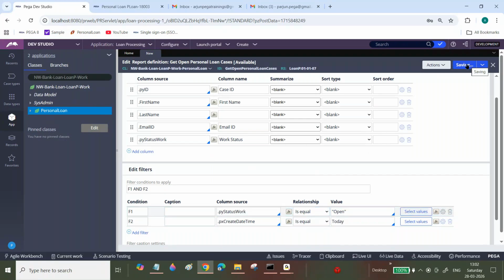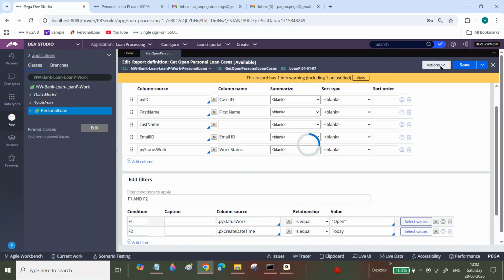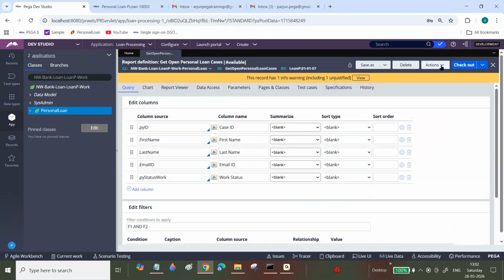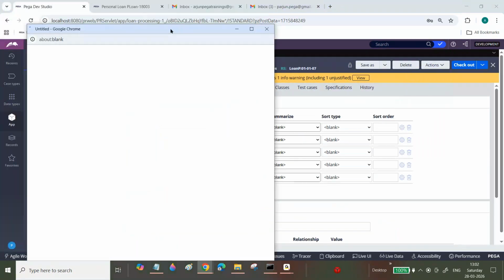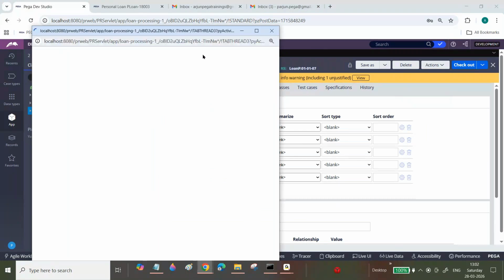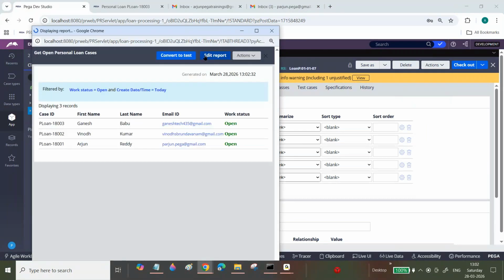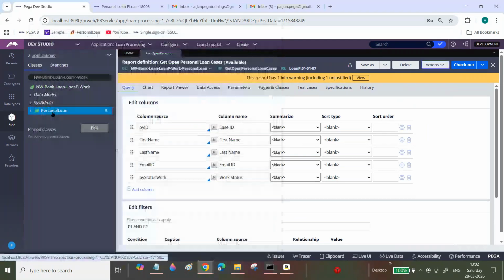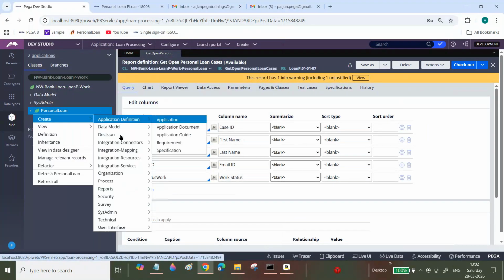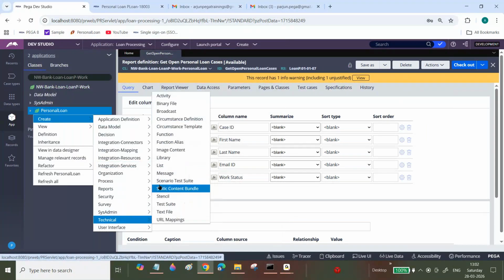Now, how many cases will we get? Let's check. Okay, total 3 cases only, which we created today. Now we can add whatever conditions we want, like if email ID is blank. Only 3 cases now I got. Okay, fine. What is my requirement? I want to resolve these cases, and there is no response from these people.